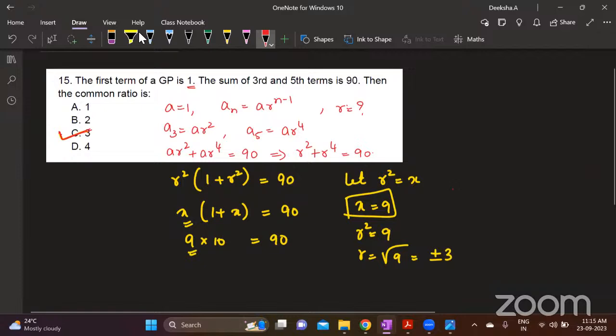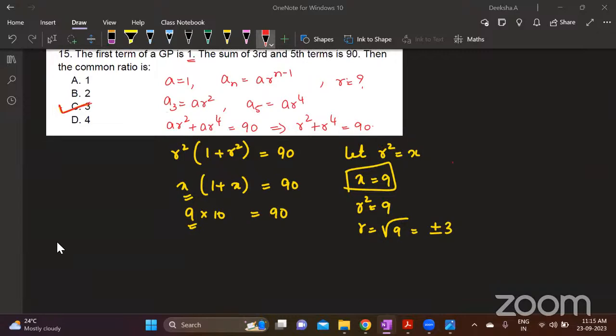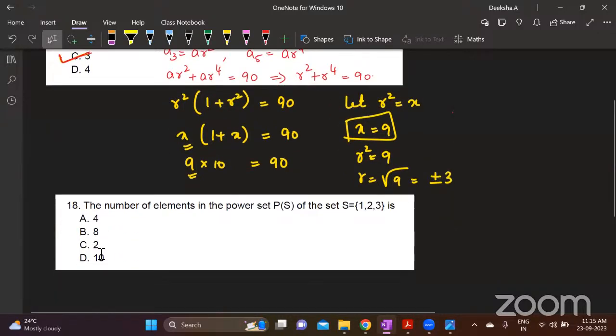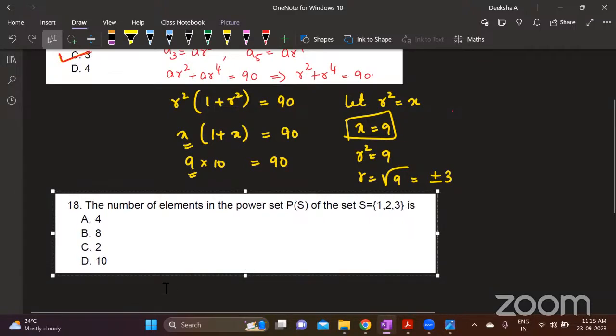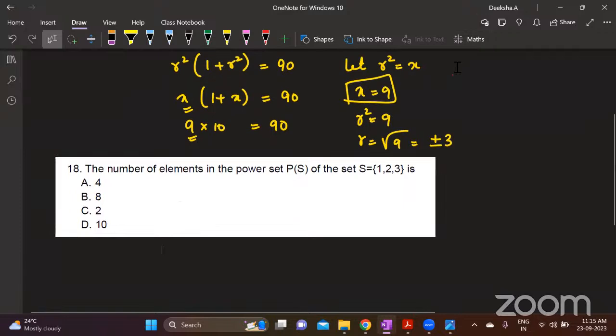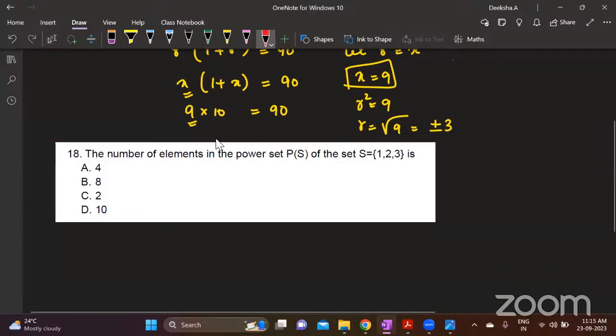Next question is based on set theory. I'm not sure if I have explained this in the set theory topic. What is a power set? I think I have told this in set theory. What is a power set of a given set? 2 to the power of n, ma'am. Yes, correct. Power set means it's a set of all possible subsets. A set of all possible subsets of a given set is called a power set.